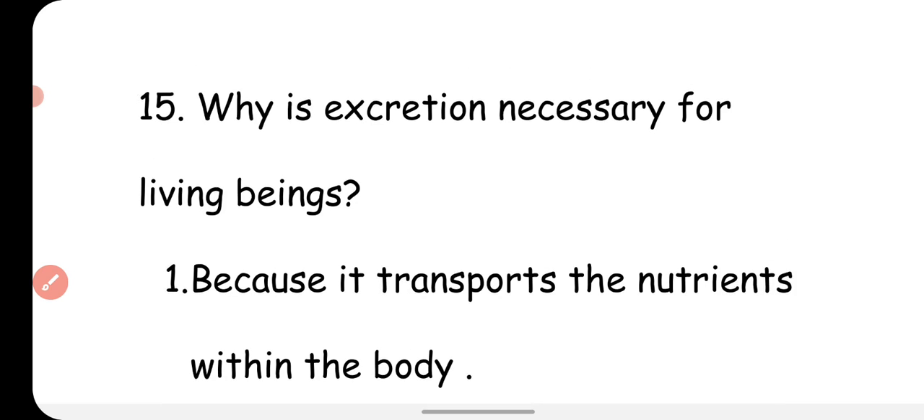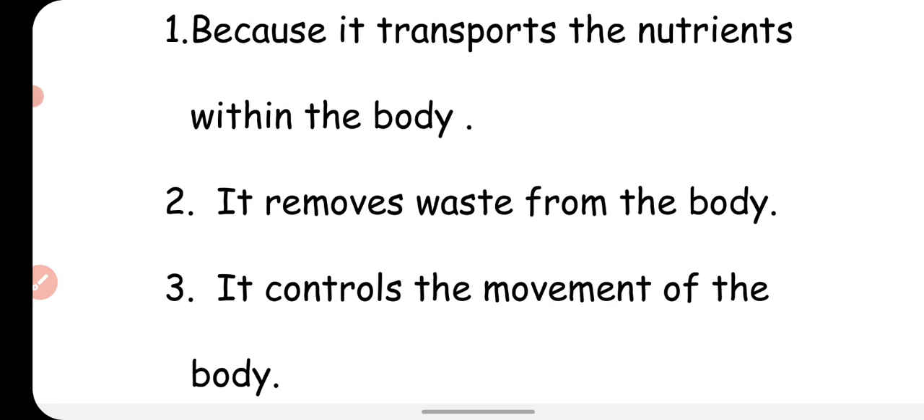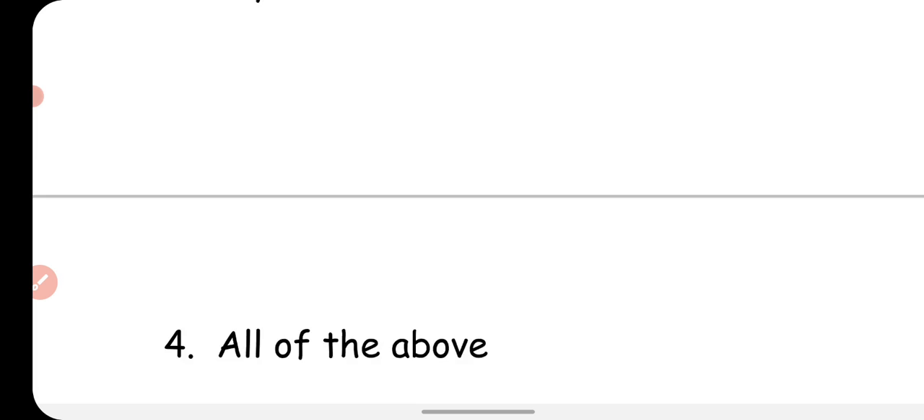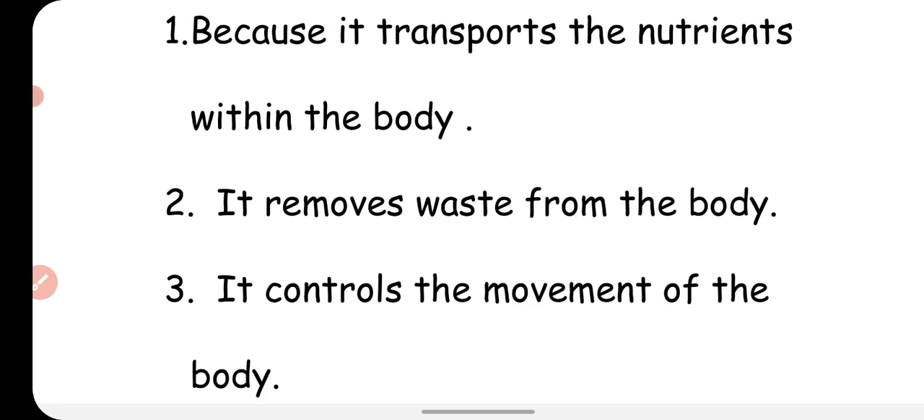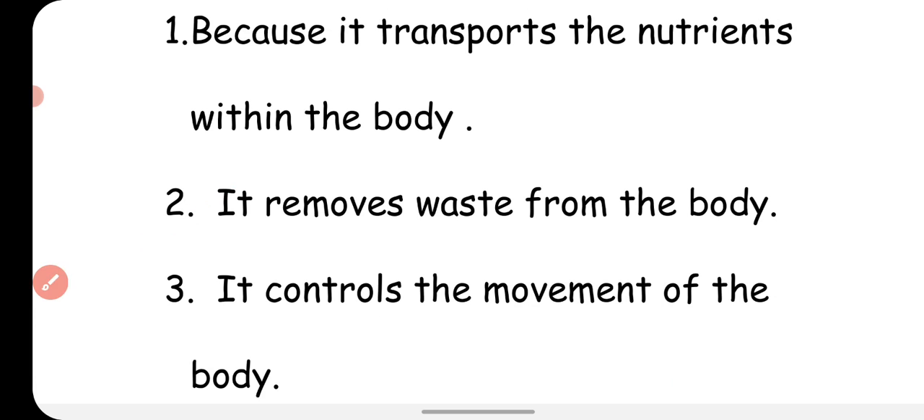Now the next question is, why is excretion necessary for living beings? Because it transports nutrients within the body, it removes waste from the body, it controls the movement of the body, all of the above. So the correct option is it removes waste from the body. Excretion is the process through which waste product is removed from the body, and it is very necessary for living beings. It removes waste product formed by the different metabolic activities of the cell.